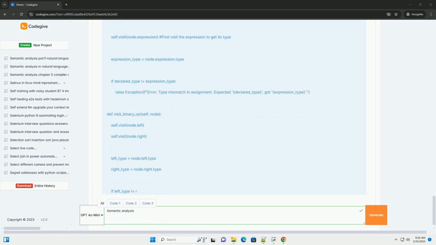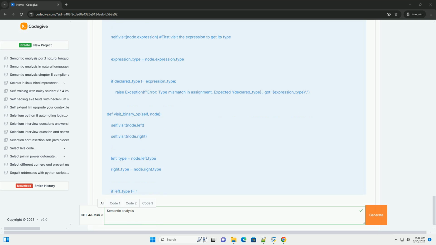Explanation. 1. SymbolTable class: implements a symbol table using a dictionary, self.table. insert(name, type) adds a new entry to the symbol table. lookup(name) searches for an identifier in the current scope and, if not found, recursively searches parent scopes.